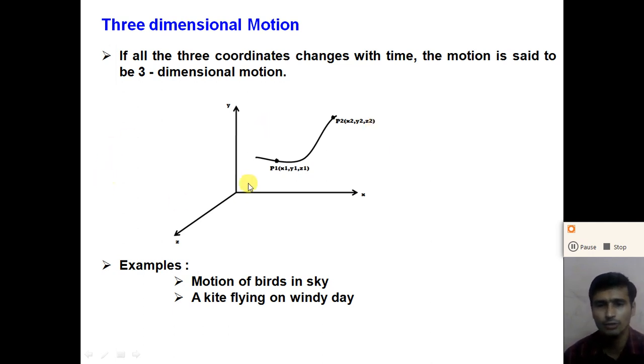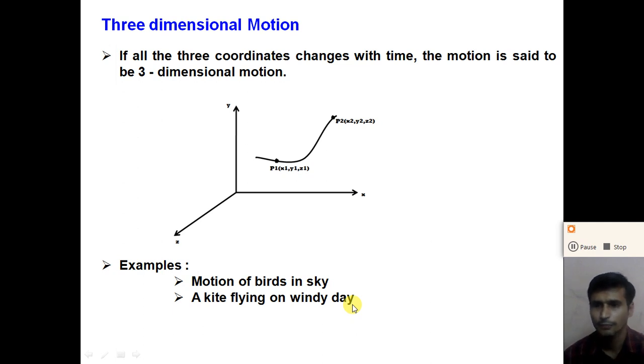So examples of the three-dimensional motion: motion of the birds in the sky, right, is a three-dimensional motion. Motion of the kite, kite flying on a windy day, right? Motion of the kite is also a three-dimensional motion. So dear student, understand what you mean by one-dimensional motion, two-dimensional motion, and three-dimensional motion. Try to identify one-dimensional, two-dimensional and three-dimensional motion by yourself, and give one or two examples of each by yourself.